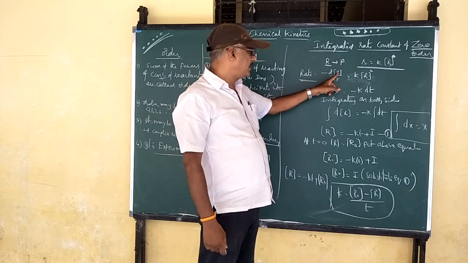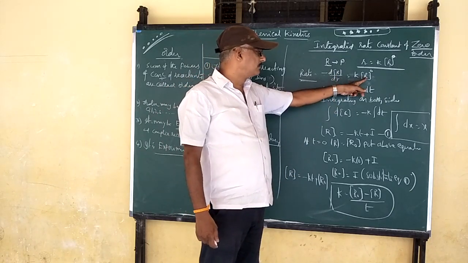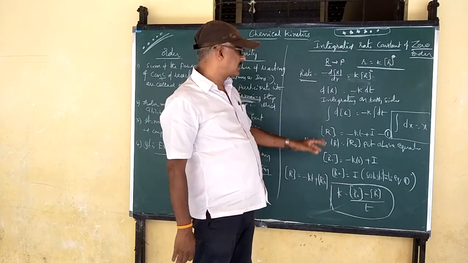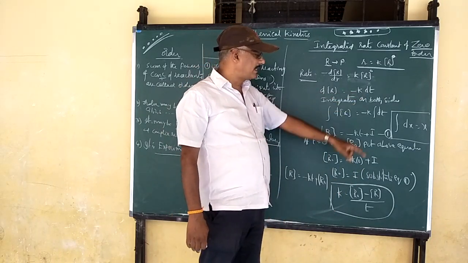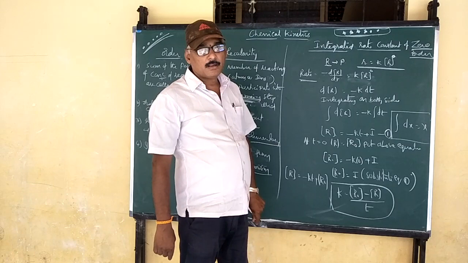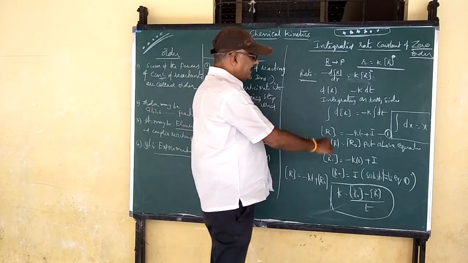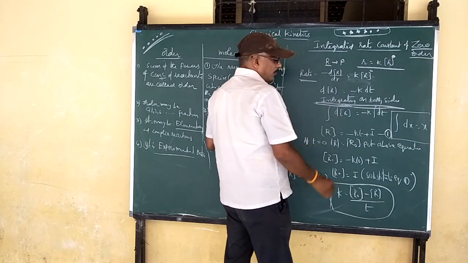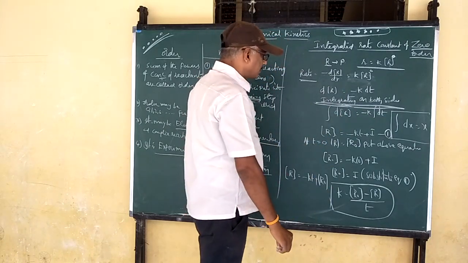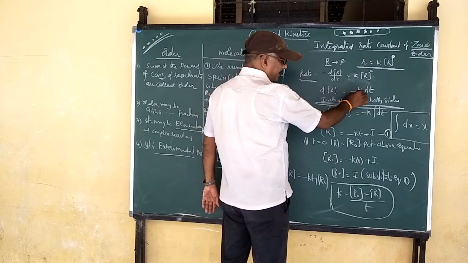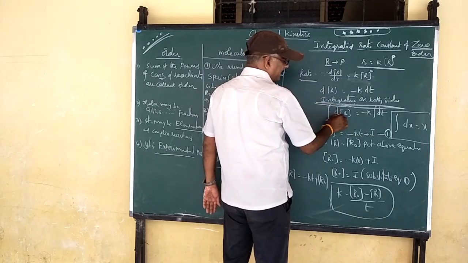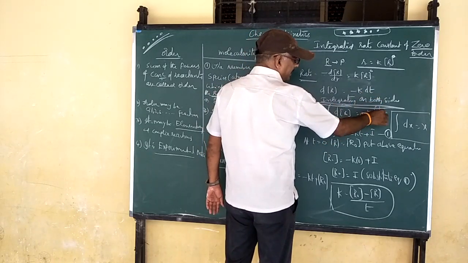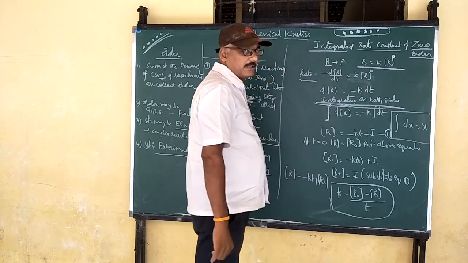Then dR by dt is equal to minus K, but R power 0 is equal to 1. That's why dR is equal to minus K into dt. Here we integrate on both sides, this is very important. K is the rate constant, so it is a constant. The integration of dR is equal to minus K, with dt taken on the left side.